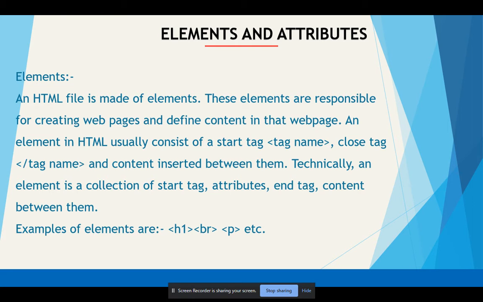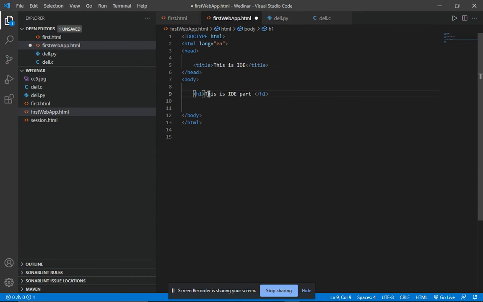Okay. Technically, an element is a collection of starting tag, attribute, ending tag, and content between them. So if you want anything, you will add it in your element. Okay. I hope you guys understand. So this is our first H1. This is our H1 tag, that is heading, that will define our heading. And after that I add some paragraph, so you just write p. You can say that this is the functionality of the code editor that will automatically use this tag.